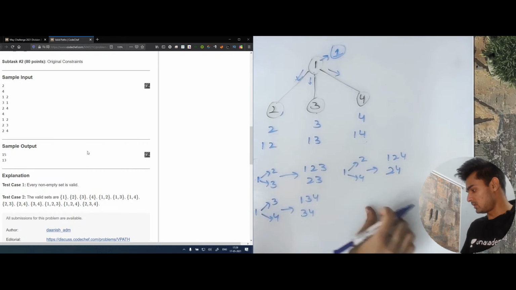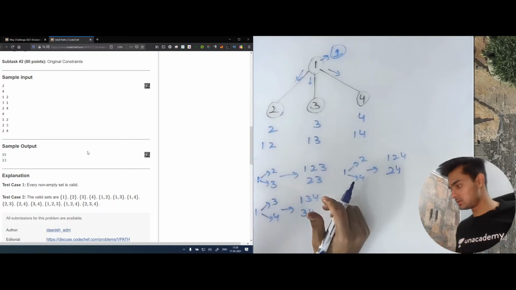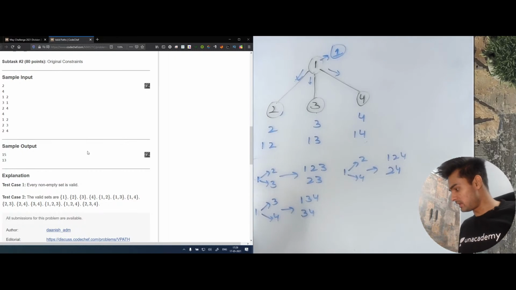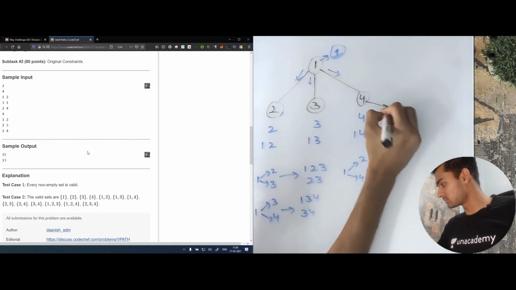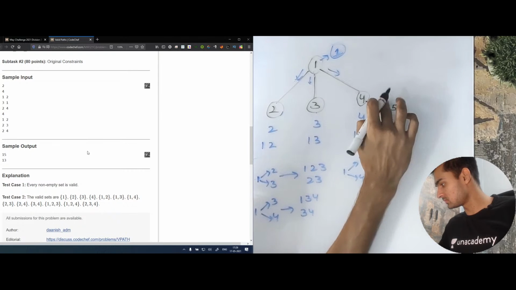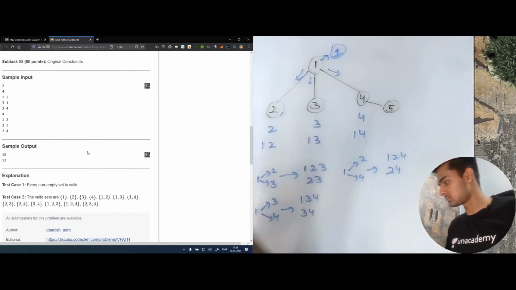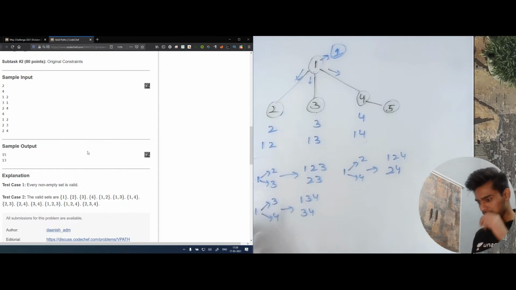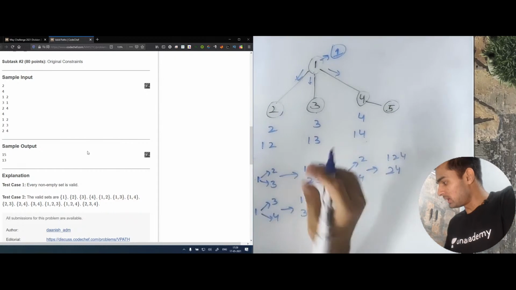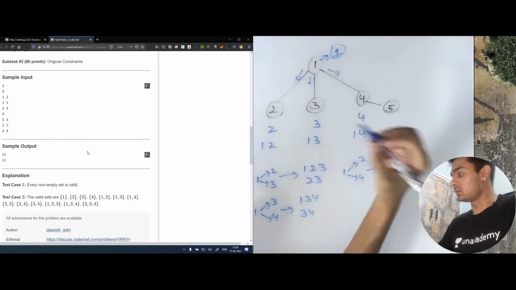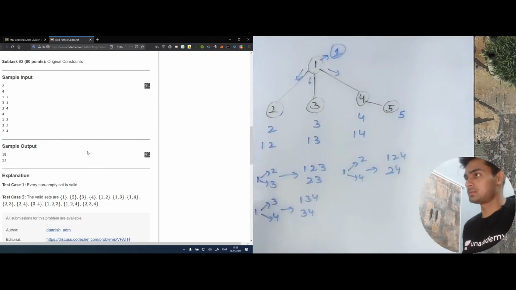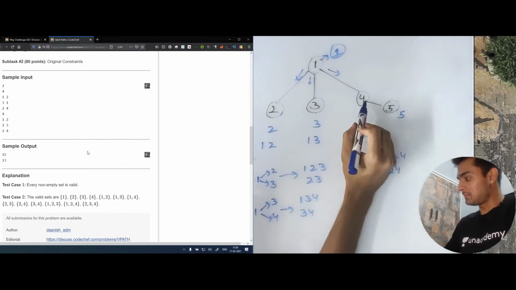Now let's see what happens when we introduce one more node to this 4. What are the total number of paths that this 5 alone can make? It can make only one path. Now it says that my parent is 4.